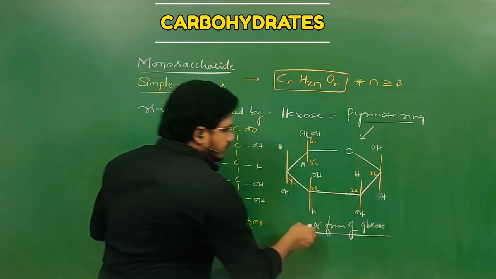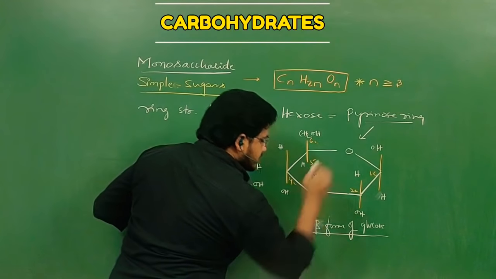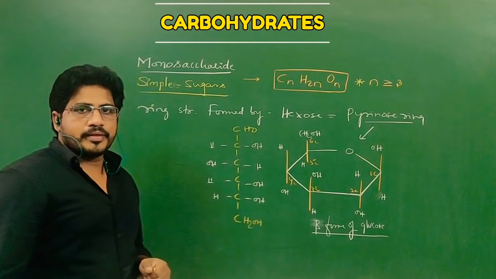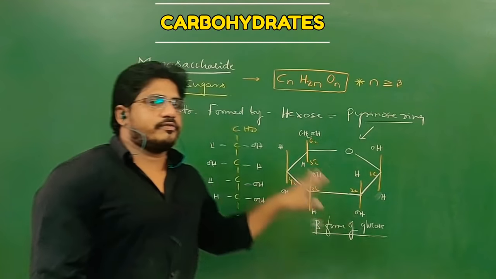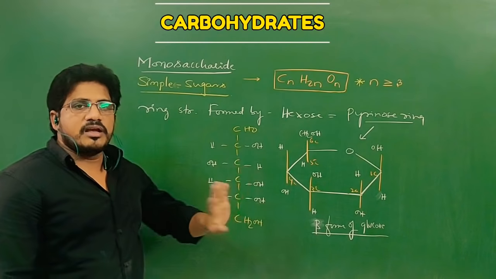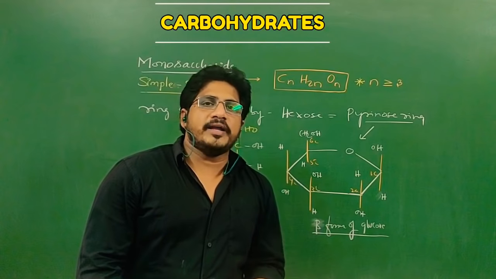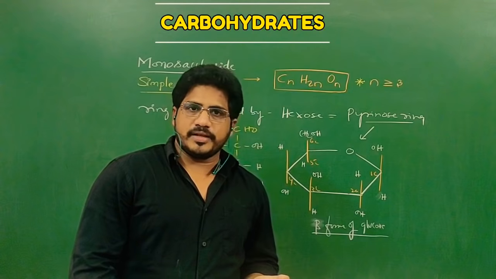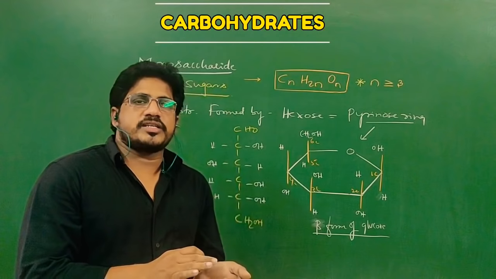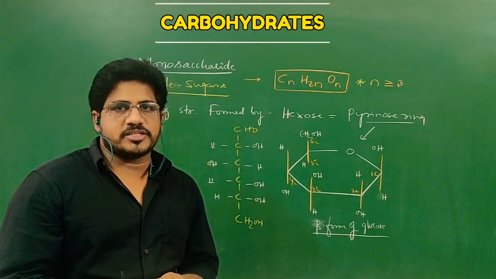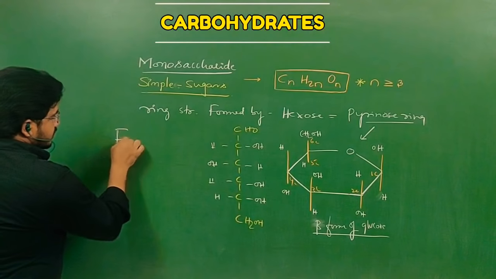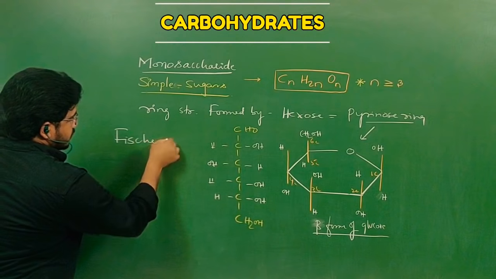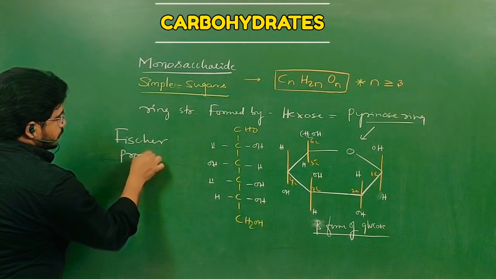So this is the pyranose ring structure, and pyranose ring structures are formed only by hexoses. Furanose ring structures are formed by pentoses. Clear? Whether it is a pyranose or furanose ring structure, the scientist who discovered these structures was Fischer. That's why they are called Fischer projections.